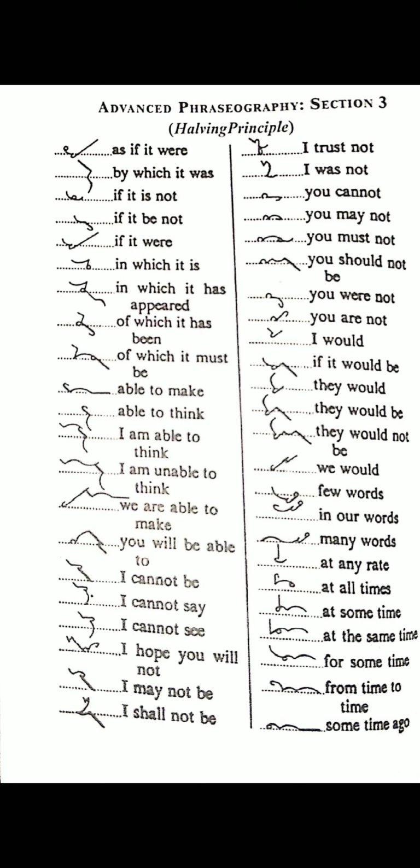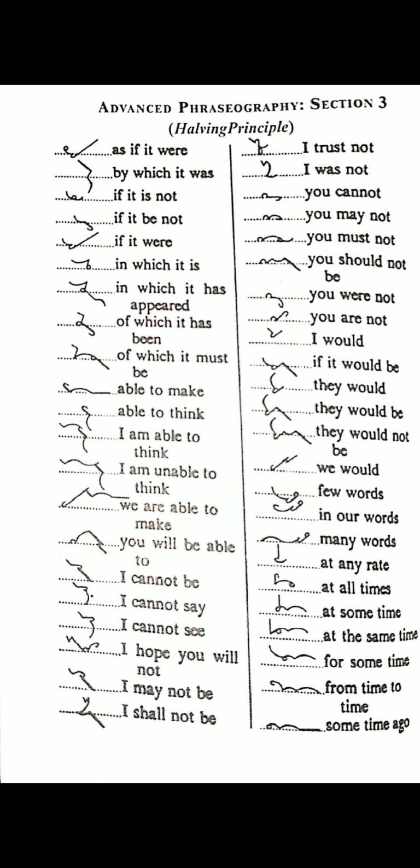"I would": I tick, "would" way upward half. "If it would be": "if" half for "it", "would" upward, way upward half with B. "They would": similarly, "they", way halved upward. "They would be": similarly, "they would" joined with B. "They would not be": "they would", half for T, with B. "We would": "we", full outline, "where", and another "would": way halved forward.